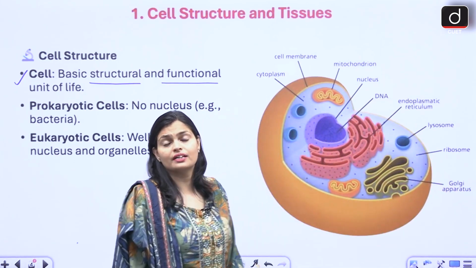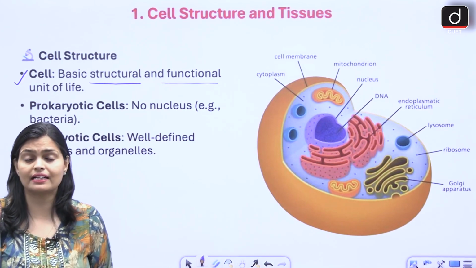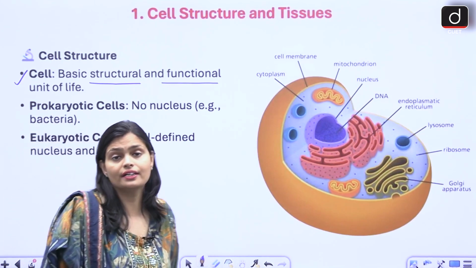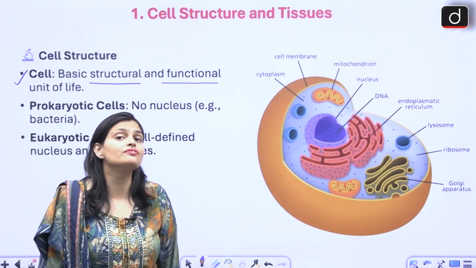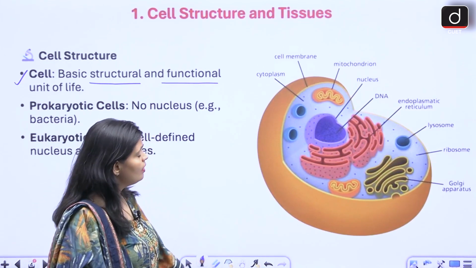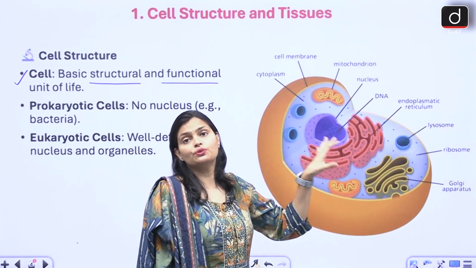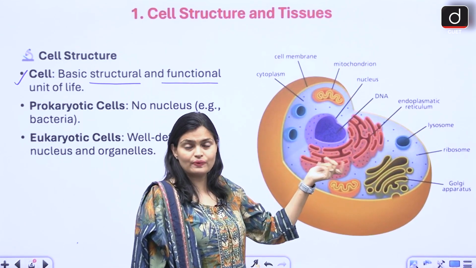So these are the parts of cells, right? These are called cell organelles, and these organelles perform all the functions in our body. Like for example, we have a nucleus within the cell, right? And within the nucleus, we have a DNA as well, right?